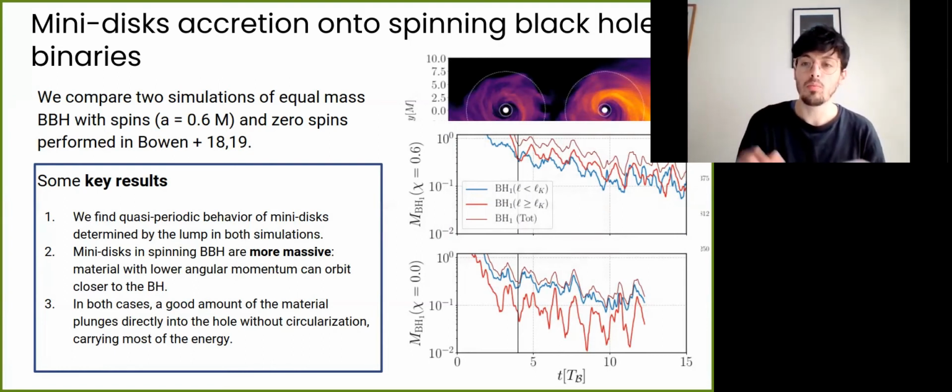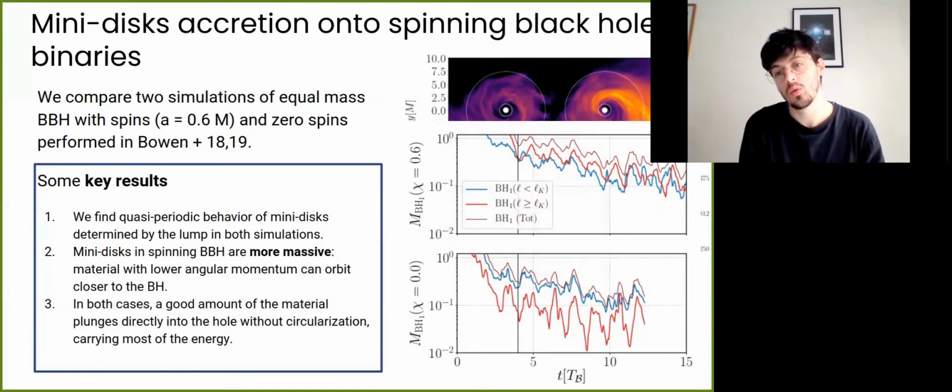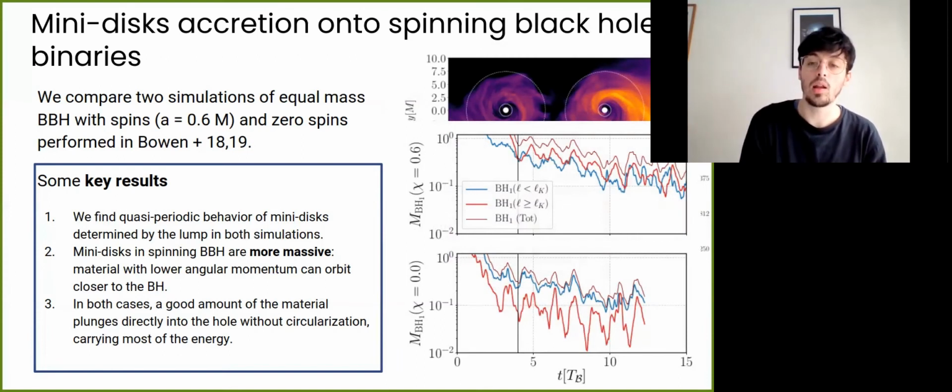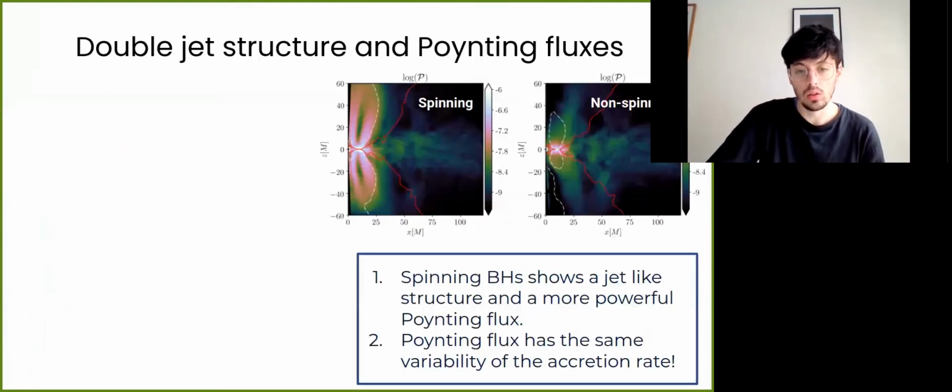So at some point, the accretion that occurs directly into the black hole, given by the lump, is very important and a very notable feature of this equal mass binary black hole.